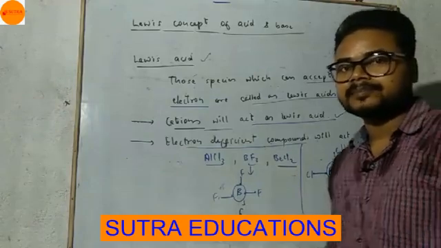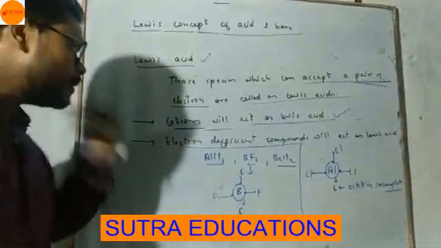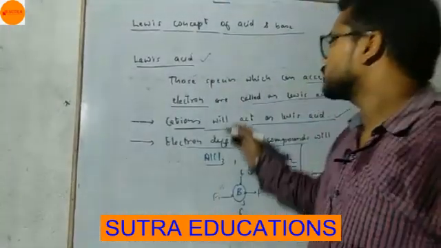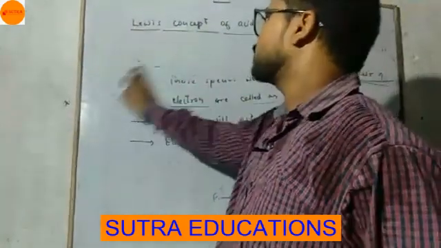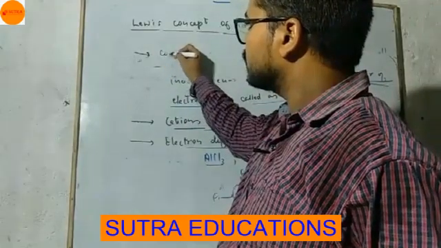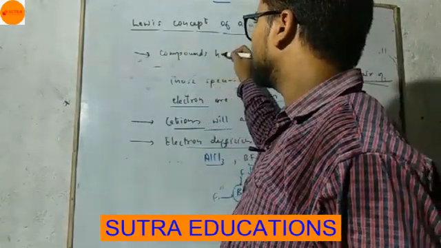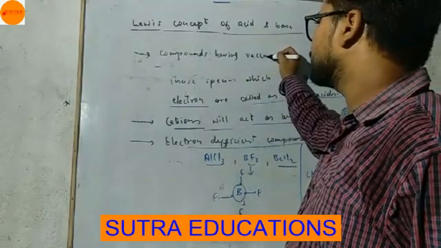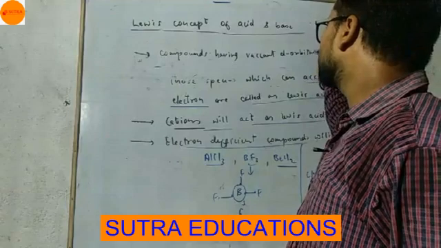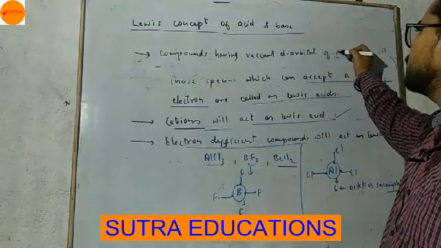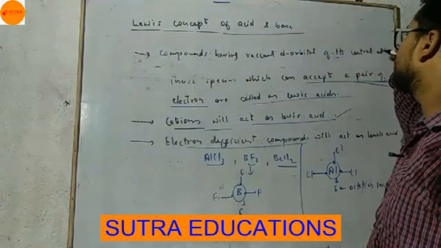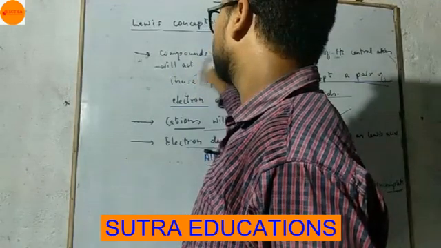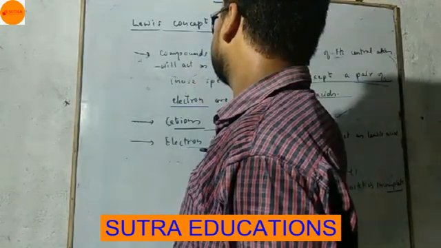We can say compounds having vacant d orbital of the central atom will act as Lewis acid.